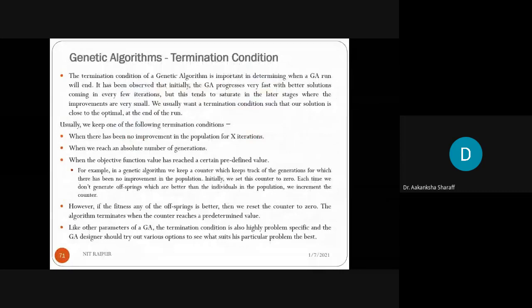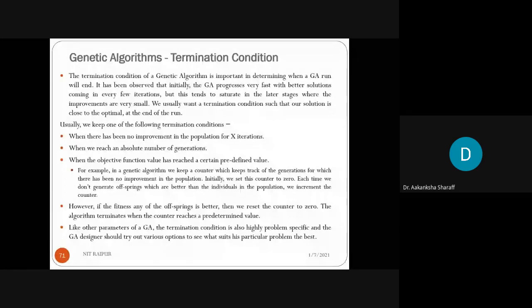Now what should be the termination condition in the genetic algorithm? The termination condition of a genetic algorithm is important in determining when a genetic algorithm run will end. That means when the loop will come to an end. It has been observed that initially the GA progresses very fast with better solutions coming in every few iterations, but this tends to saturate in the later stages where the improvements are very small. We usually want a termination condition such that our solution is close to the optimal at the end of the run. So we have to keep one of the following as a termination condition.